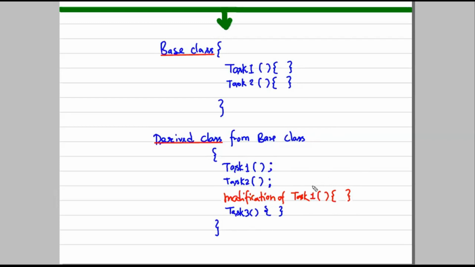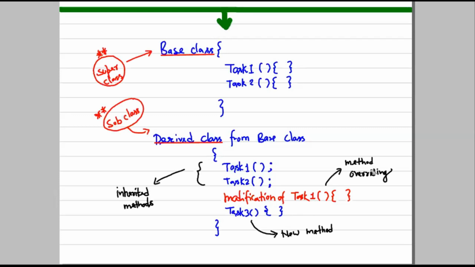If all these are the same, we say it is an overridden method, or method overriding. This is a new method, and these are inherited methods.